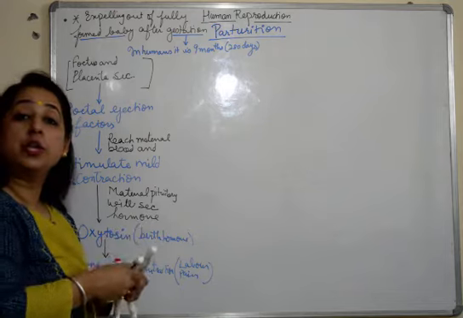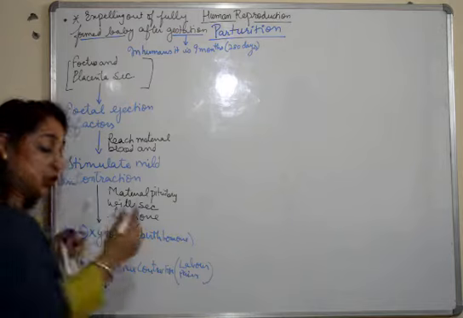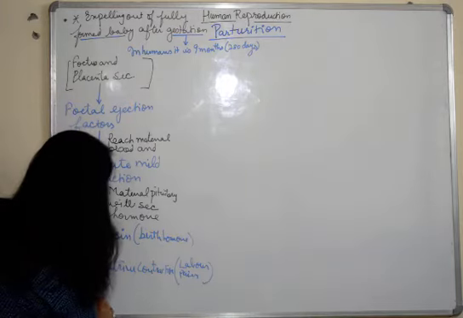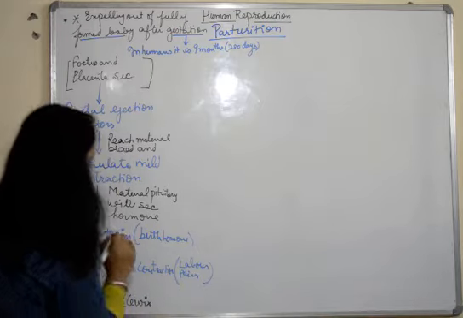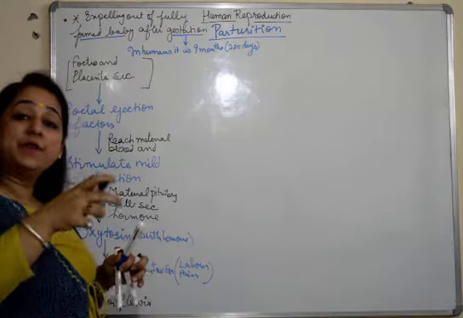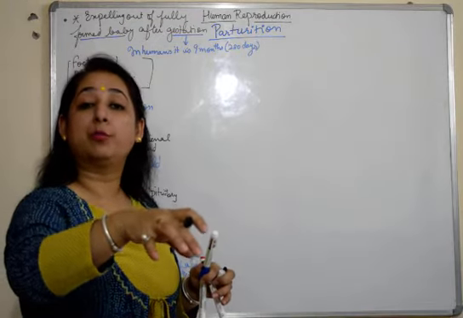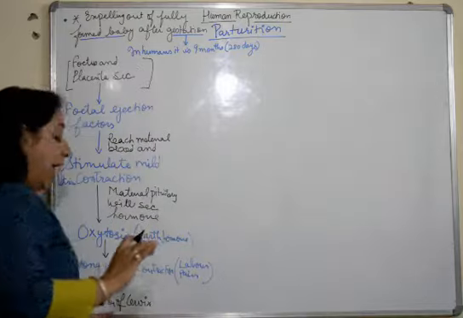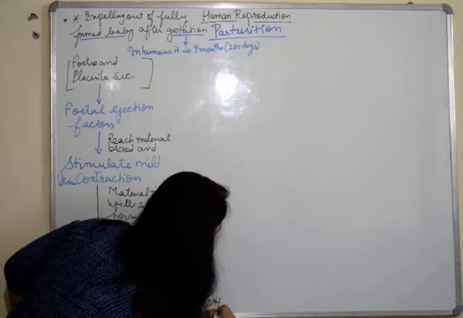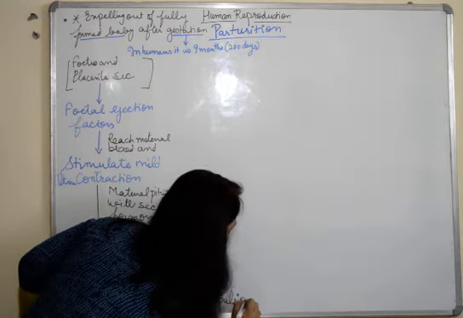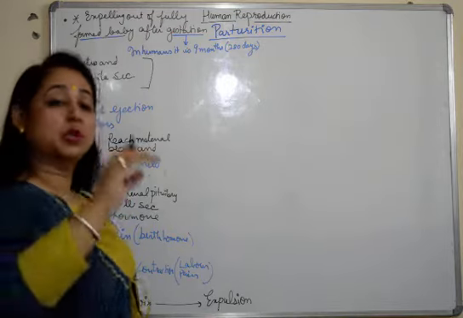Now when these strong uterine contractions occur, it leads to dilation of the cervix. Cervix is also known as the birth canal. Fine. So dilation of the cervix, so that the mouth of the cervix opens up and the head of the baby can be expelled out from the body of the mother. After the dilation of the cervix, the next step takes place, known as expulsion. That means the baby will now be passed out from the body of the mother. That's the process of expulsion.